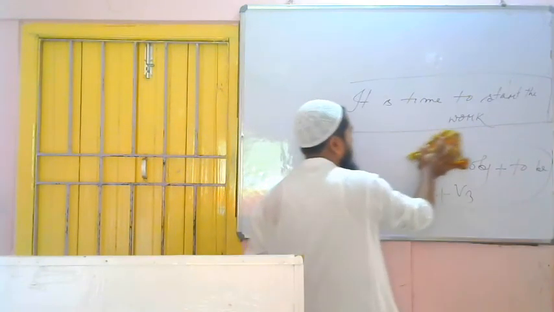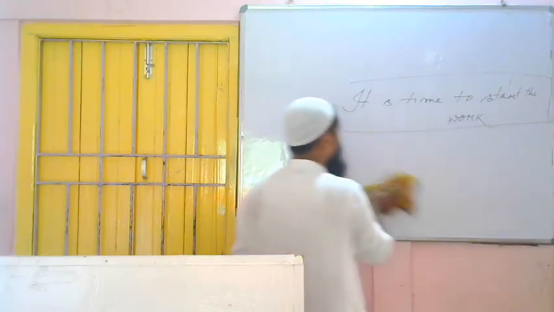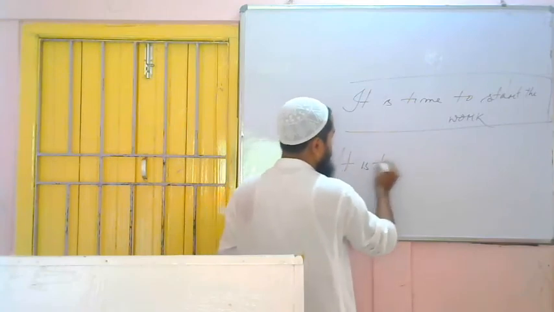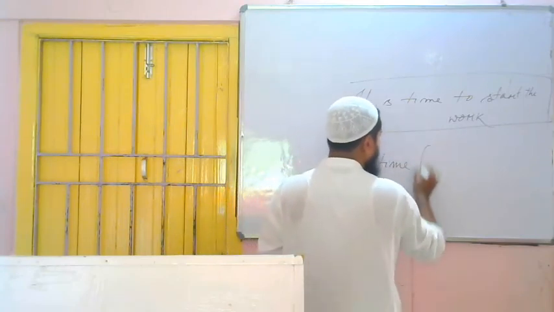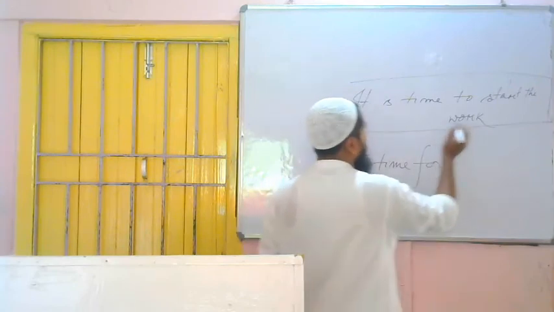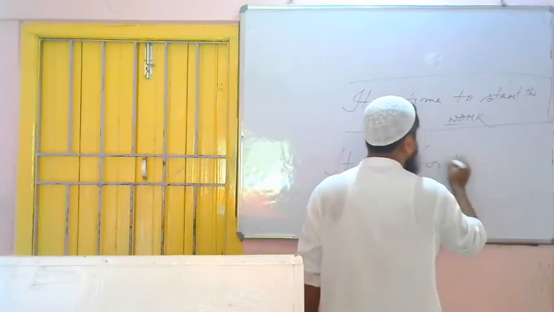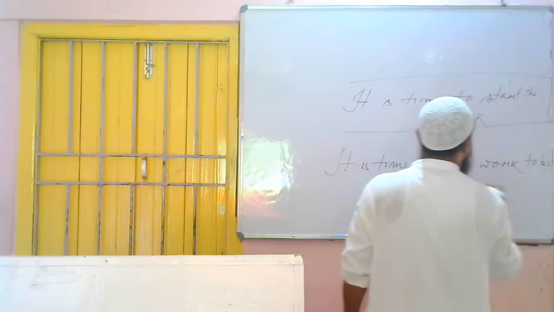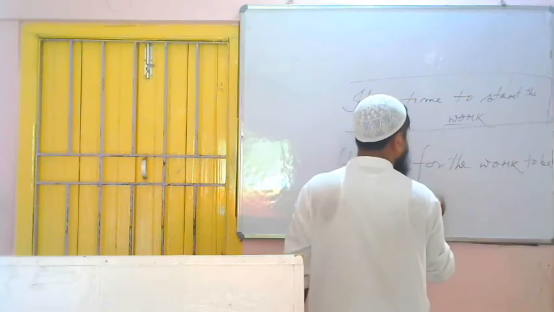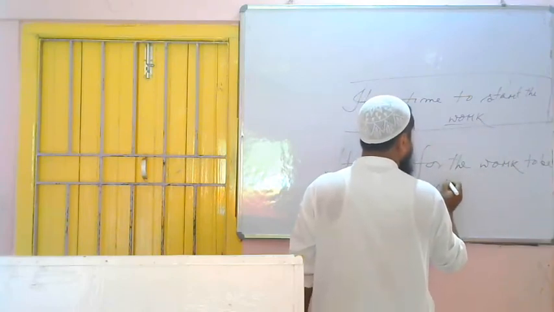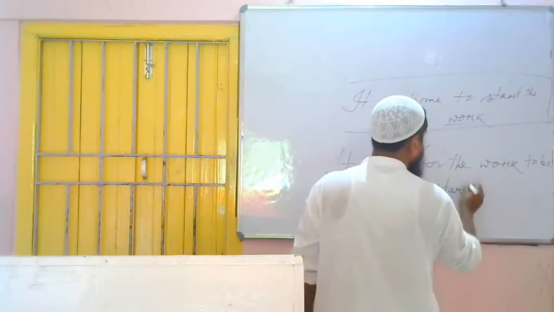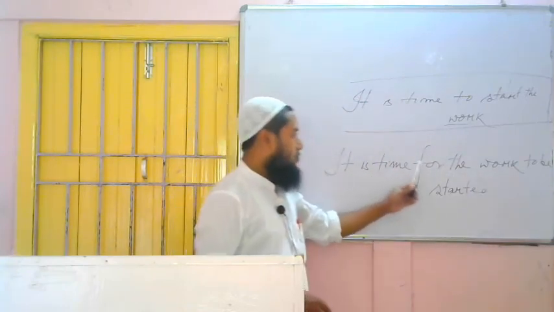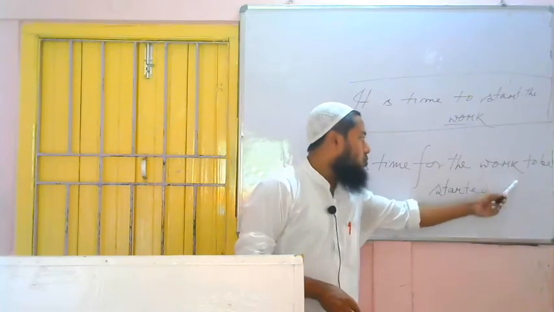Now you see, this is the question and we have to change the voice of this sentence. "It is time" is there, so: it is time. Then the formation tells us to use for. It is time for. The object is the work. It is time for the work. Then after that what to use? To be. It is time for the work to be. And the third form of the verb: the verb is start, so it will be started. It is time for the work to be started. So the formation tells us: it is time, then for, then object, then to be, then the third form of the verb.